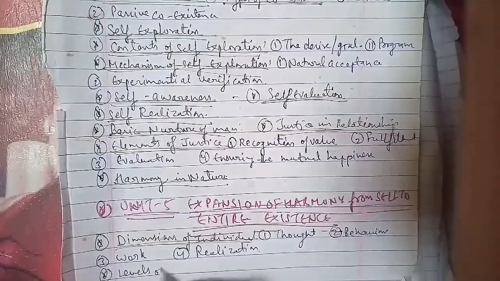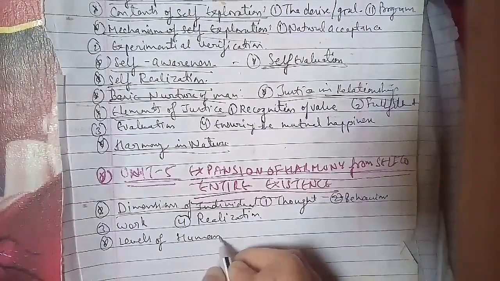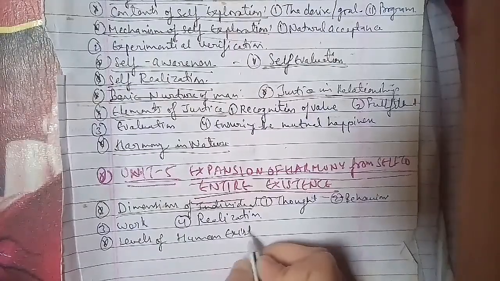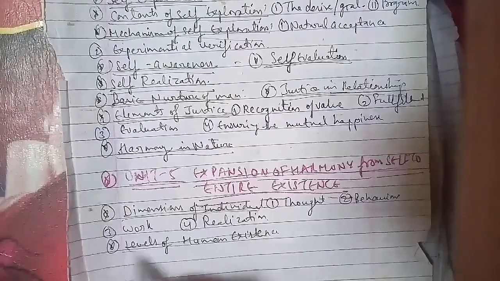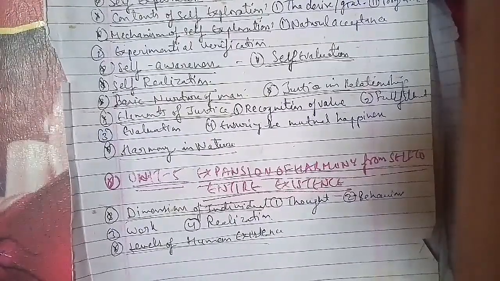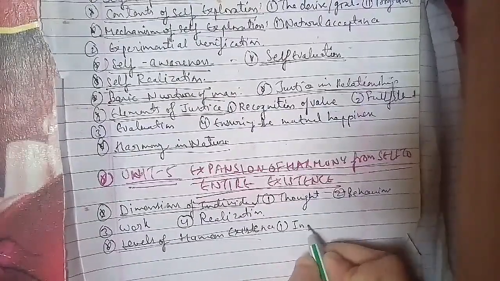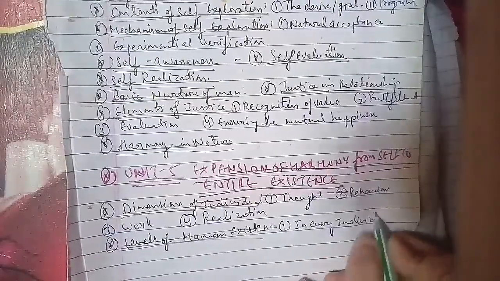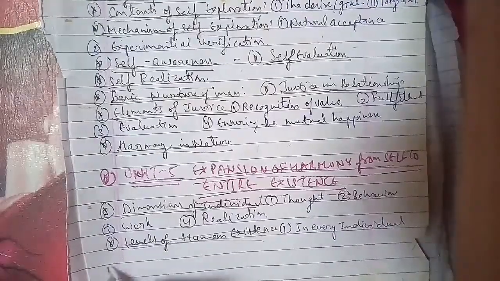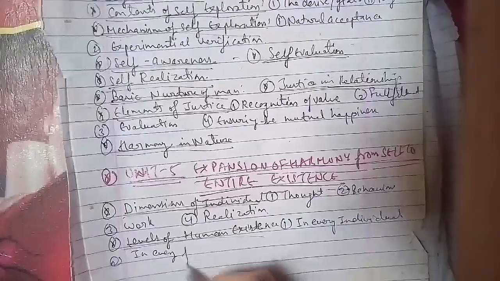in the self, I. So we'll discuss the ways to ensure harmony in the self or I. The following are the ways to ensure harmony in the self.